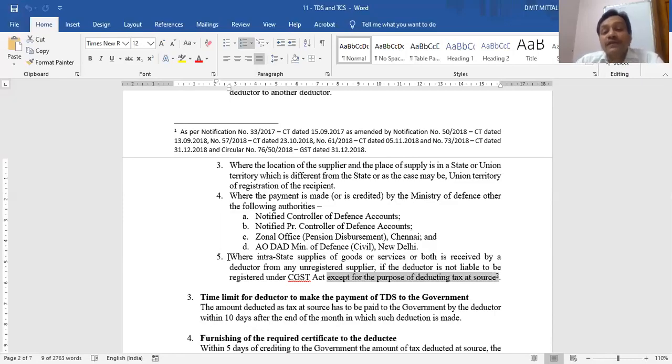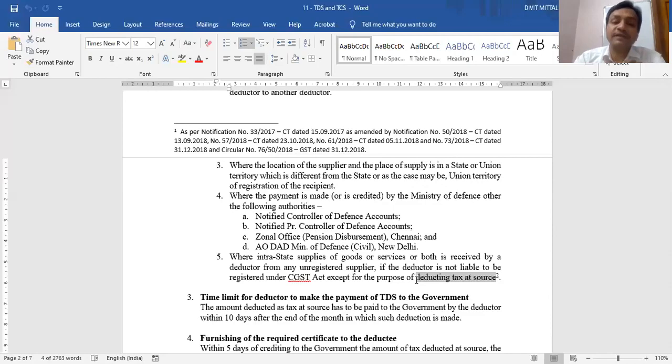Now, Delhi University may not be liable to be registered under section 22. If you remember section 22, what is that? If aggregate turnover exceeds 20 lakh or 40 lakh. But maybe Delhi University is liable to be registered for the purpose of deduction of tax at source. So technically there are two types of registrations under GST laws.